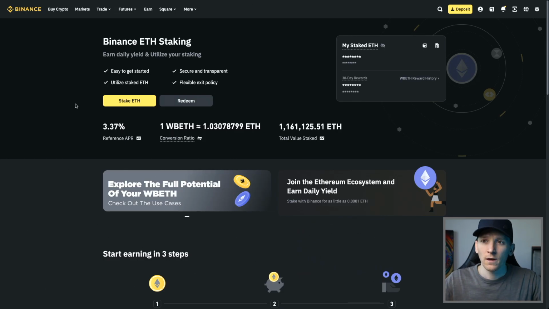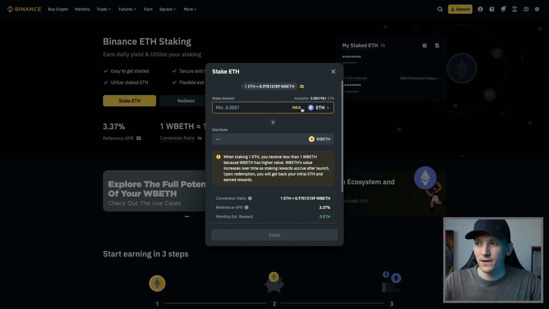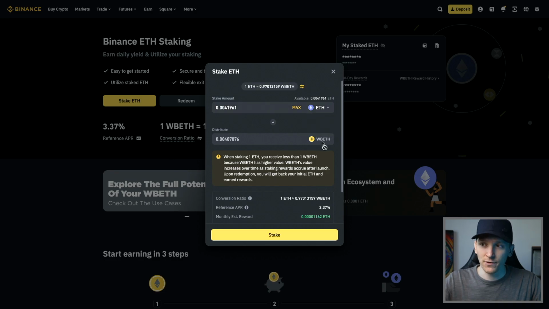How to do this? Simply go to the Binance exchange, get some ETH in your account, press stake ETH right here. I've got an amount of ETH, so we'll just click max, and that turns it into wrapped bETH. So we can see here that the amount of wrapped bETH I get is actually less than I'm putting in on ETH because this token is more expensive because it has accumulated staking rewards over time.